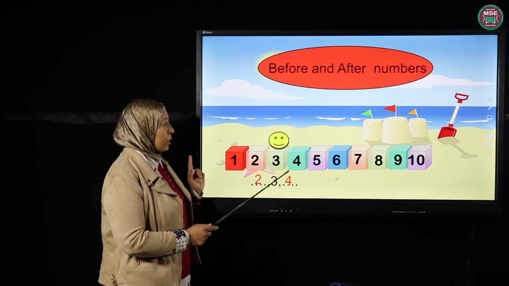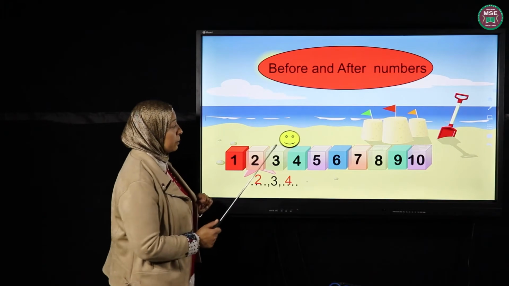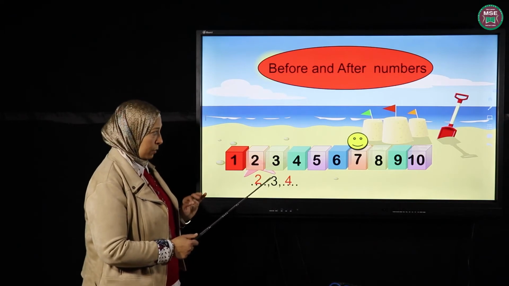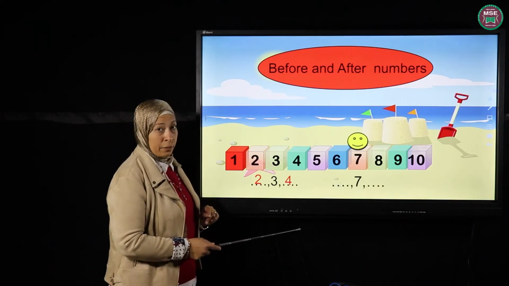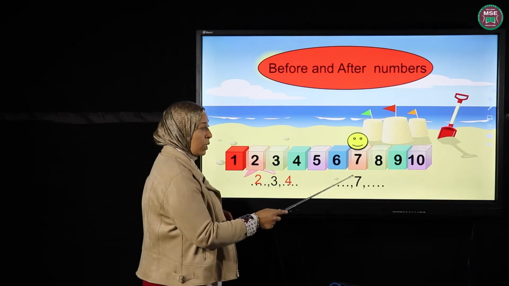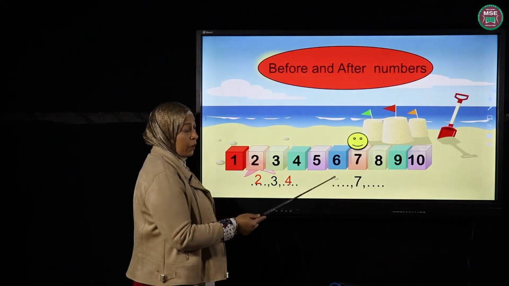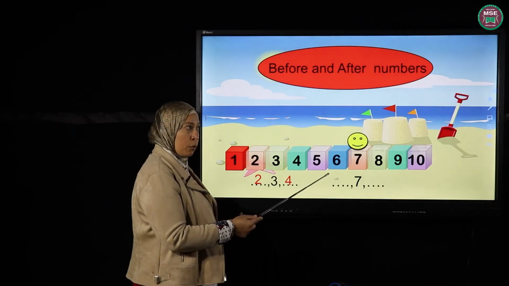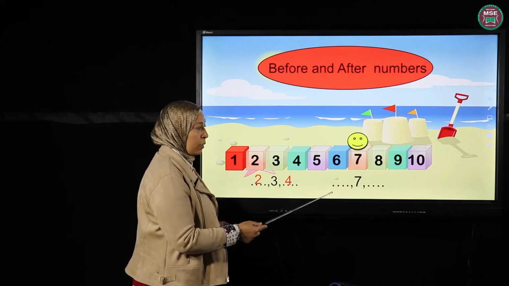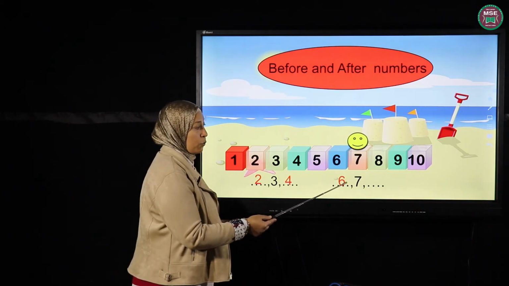Let's try again. The smiley face now is going to move and jump to stand on another number. Let's see. Yes, what number did he go to? Yes, it went to number 7. Okay, then look down here. I have a space and I have number 7 and I have another space. The one that comes before here in this space is what is before, right? Before 7. How can I know what's before 7? Remember, before means counting backward, right? So this is 7. Before 7 is going to be 6. Excellent.